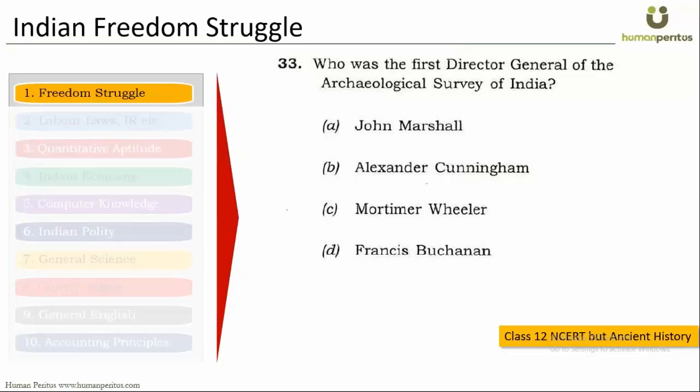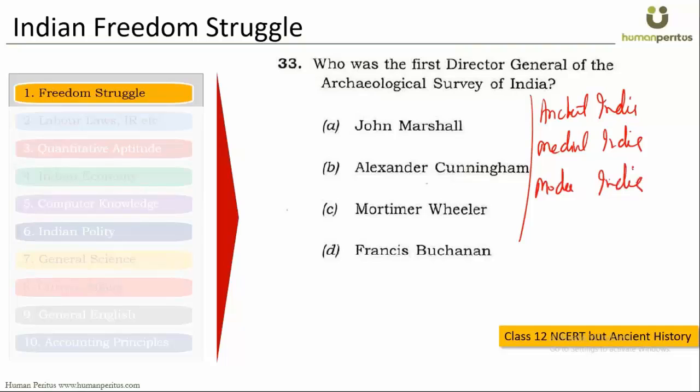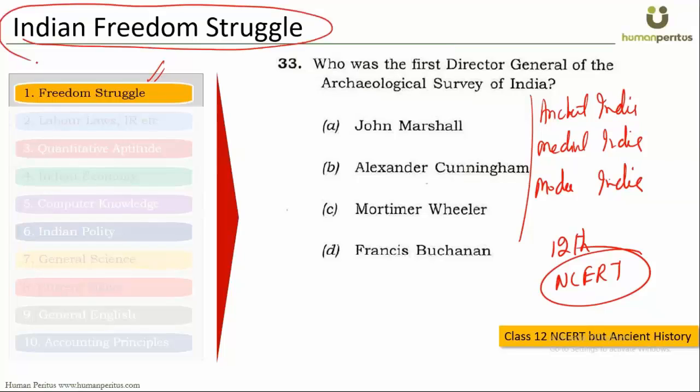But do you know, guys, in class 12 there are 3 NCERT books, right? One is Ancient India, then one is Medieval India, and then the third book is Modern India. So there are 3 books in class 12 NCERT. So if your syllabus is the Indian freedom struggle, which is clearly given by UPSC, what will you study out of these 3 books? Come on, guys, what will you study? You will study the third one, right?